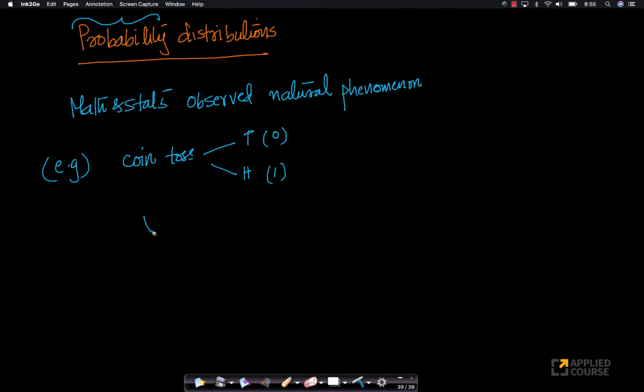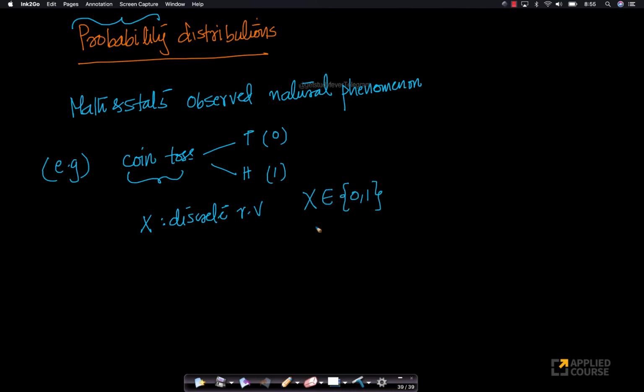So imagine I have a random variable x that takes 0 if the coin toss results in tails, and takes a value of 1 if the coin toss results in heads. If you think about it, this is a discrete random variable. First, let's start with this. This is a discrete random variable, and x can take only two values, 0 and 1.